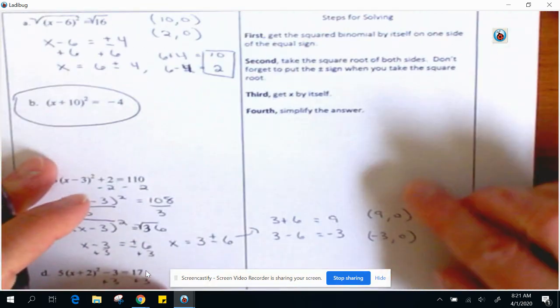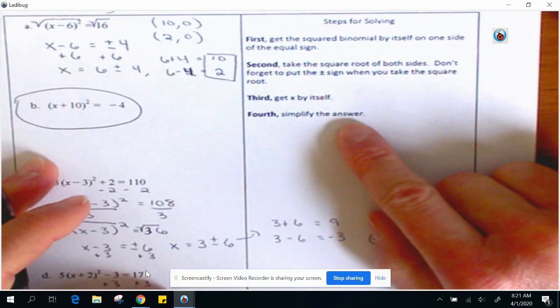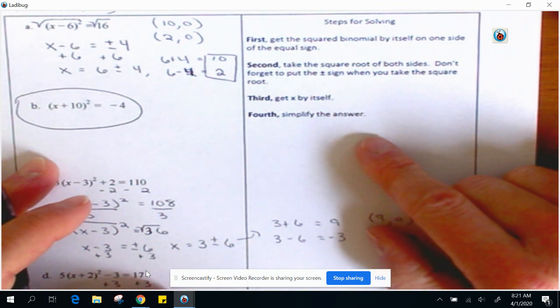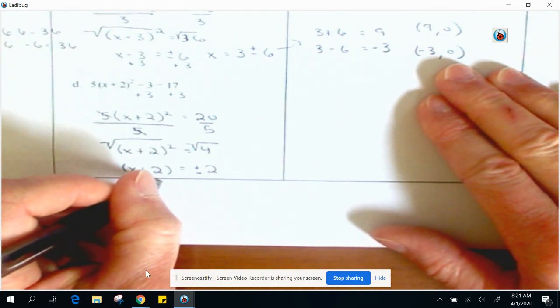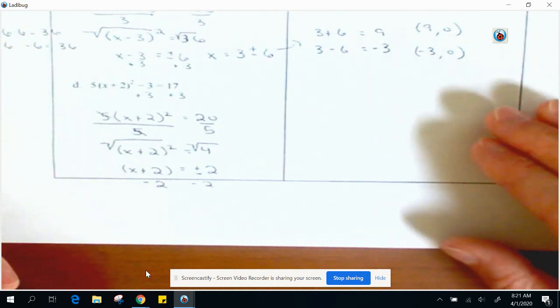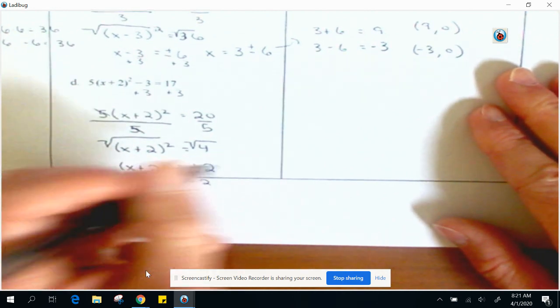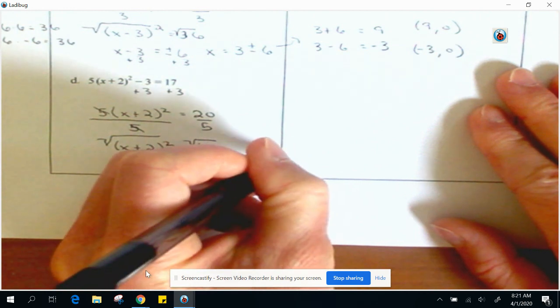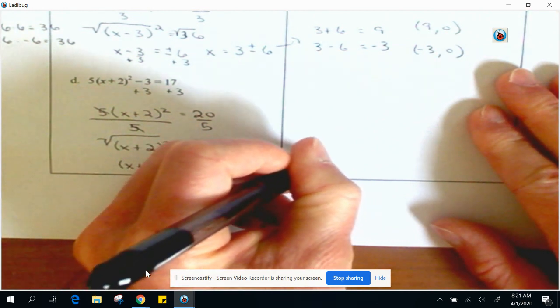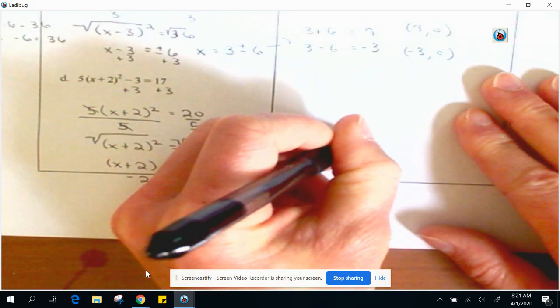All right, last step here, get x by itself, and then simplify. Well, there's nothing there to do. That's for maybe fractions. Nothing to do here. All right, so minus 2, minus 2. Okay, I guess this next step could be considered simplification. So x equals, all right, negative 2 plus or minus 2. All right, so let's look at the plus.